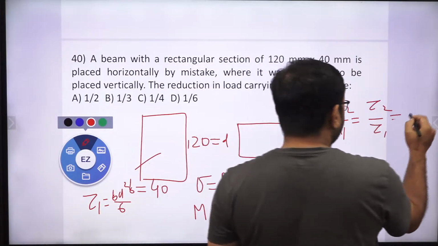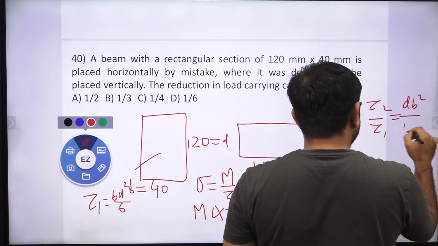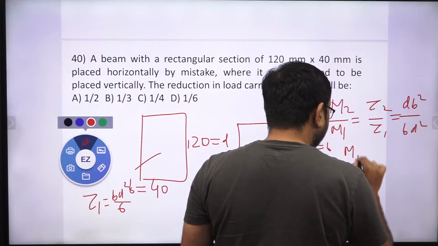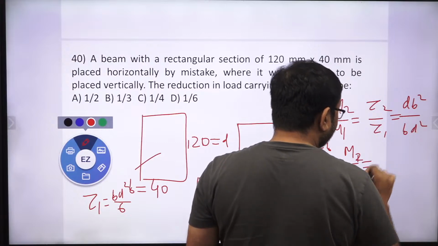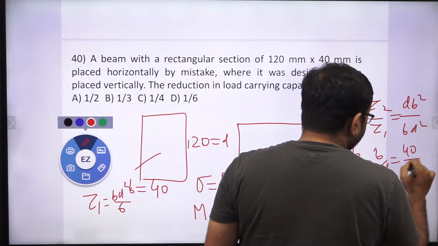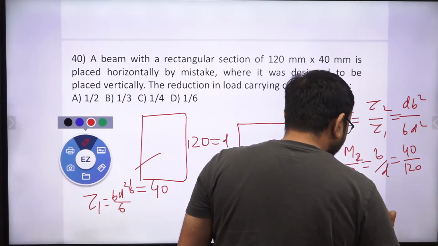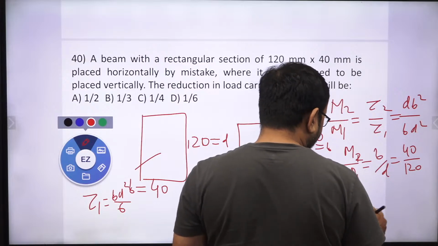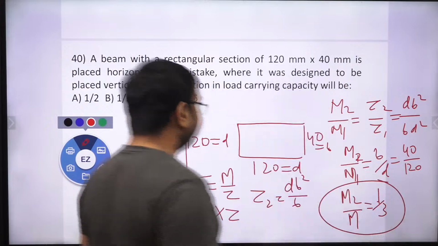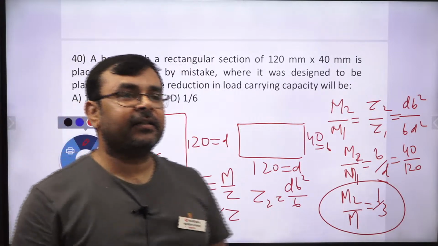So this ratio, what about Z2 over Z1? This is d b square and this is b d square. So if you simplify, M2 by M1 is nothing but b by d, and b is 40 and d is 120. So M2 by M1 is equal to 1 by 3. This is 1 by 3. So the correct answer is option B. Yes or no? The correct answer is option B.